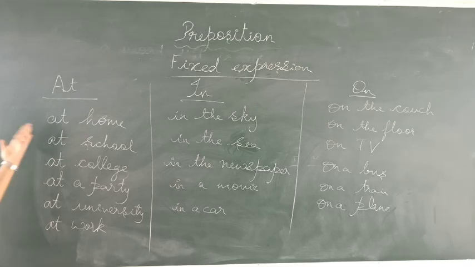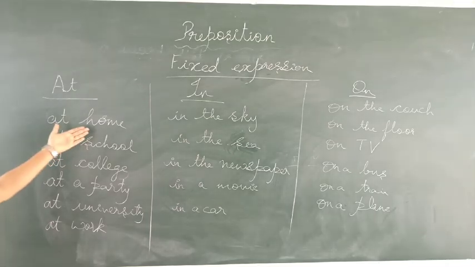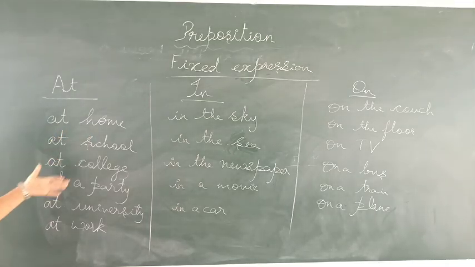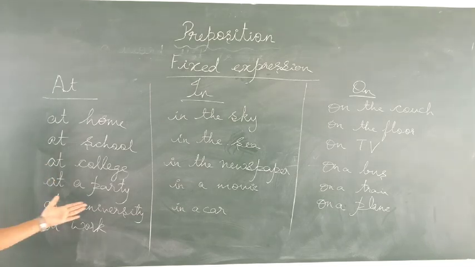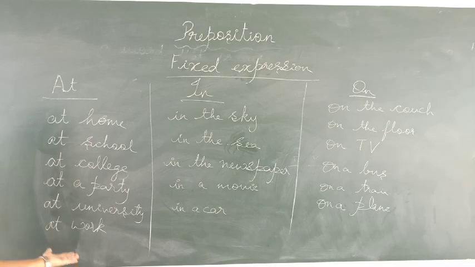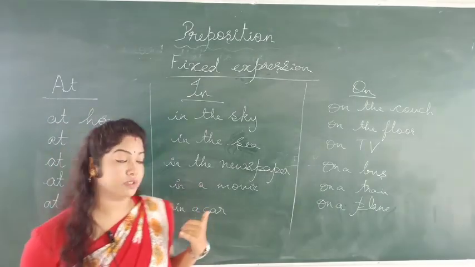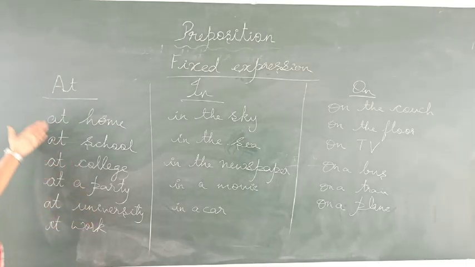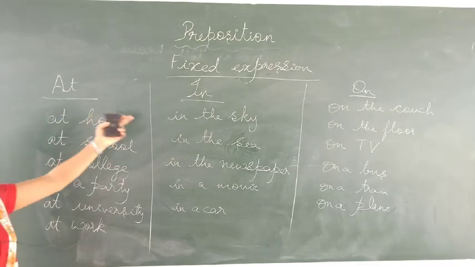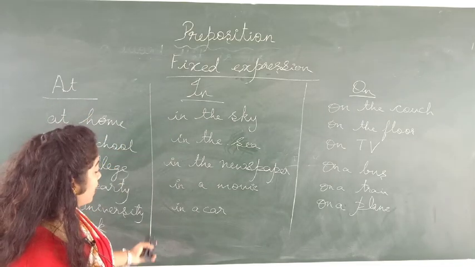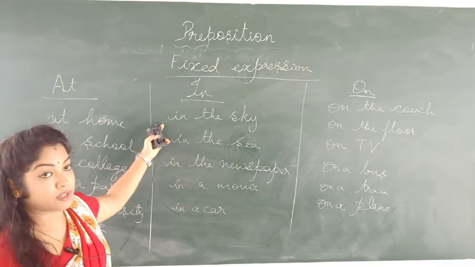So what should you say if somebody asks you where exactly you are? I am at home, I am at school, I am at college, I am at a party, I am at university, I am at work. If somebody calls you and asks where you are, you can say, I am at work. Okay, so these are all fixed expressions which will never change at all.